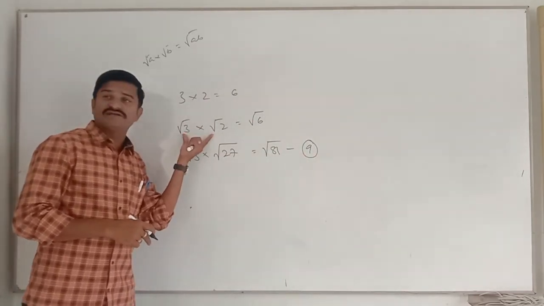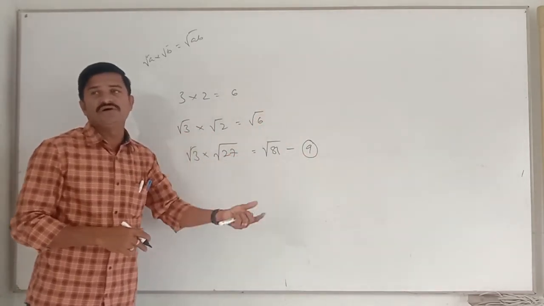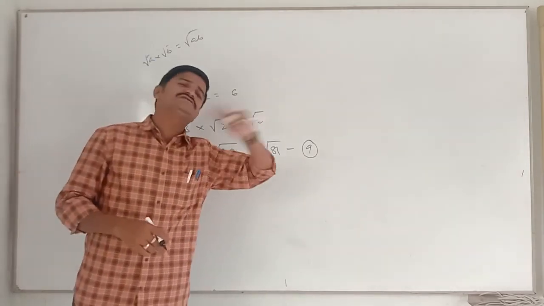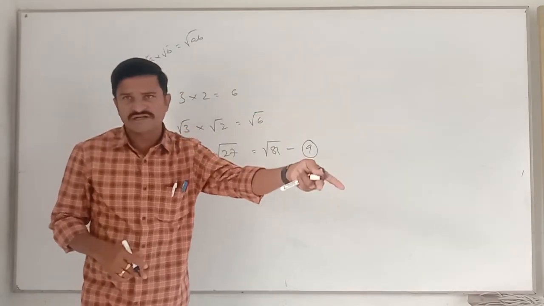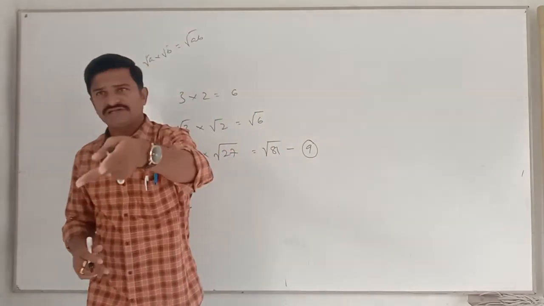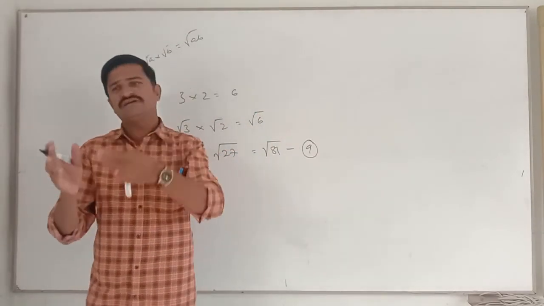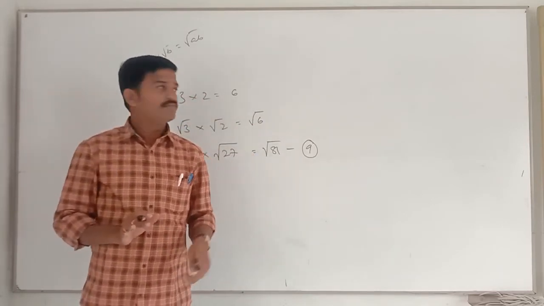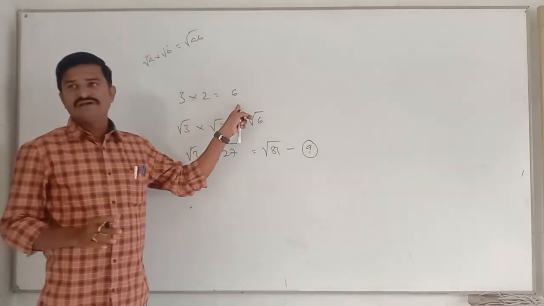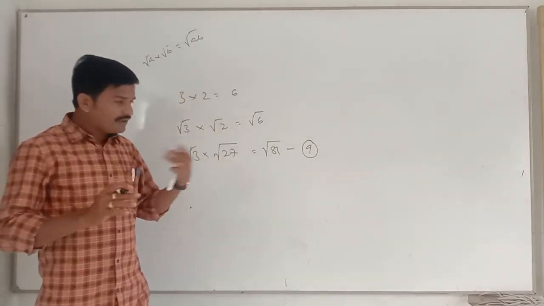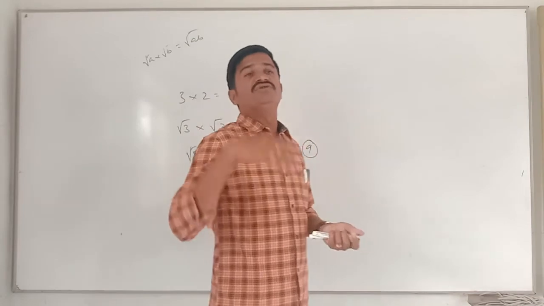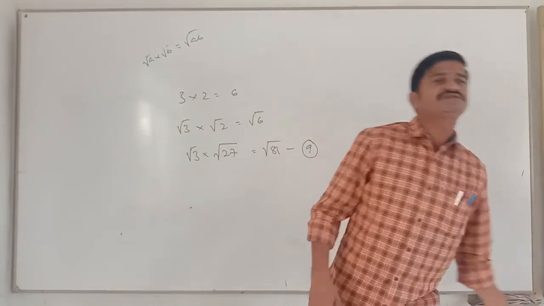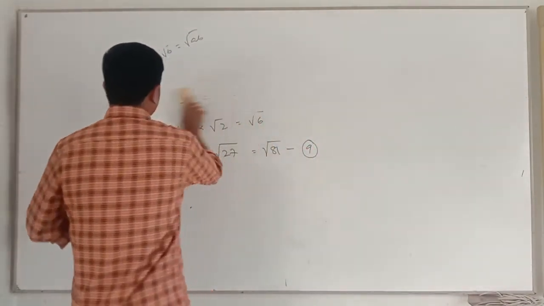Earlier, the product of two irrationals we got as an irrational. So the product of two irrationals need not always be irrational, and need not always be rational. Sometimes it is irrational, sometimes it is rational. So we will not consider that as a property. But the product of two rationals is always rational only. Now let us see in which cases those are irrationals and in which cases those are rationals, by discussing some examples. Are you clear?